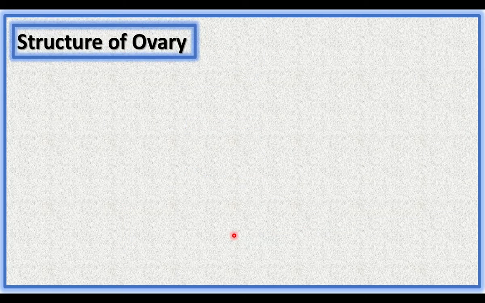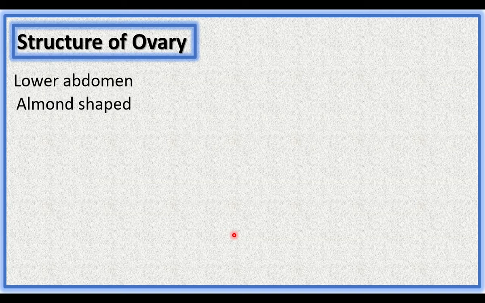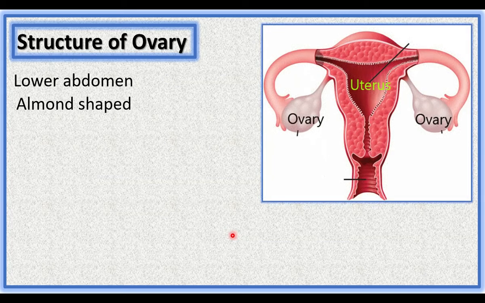Ovaries are female reproductive organs. They are part of the female reproductive system. The structure of male and female reproductive system we had learned in 9th standard. Ovaries are found inside the lower abdomen. They are almond-shaped structures. They are found on the sides of the uterus. Uterus is a place where child development takes place.